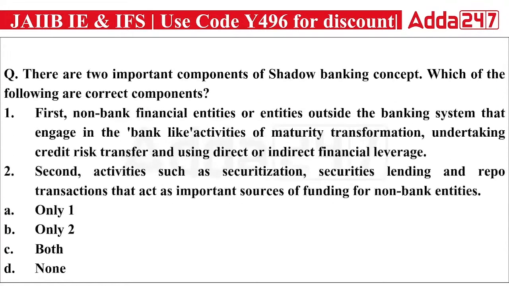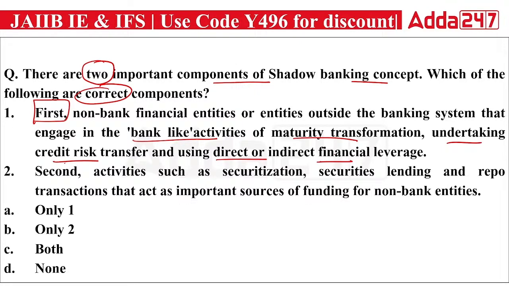Next, there are two important components of the shadow banking concept. Which of the following are the correct components? First is non-bank financial entities outside the banking system that engage in bank-like activity of maturity transformation, undertaking credit risk transfer, and using direct or indirect leverage. Second is activities such as securitization, securities lending, and repo transactions that act as an important source of funding for a non-bank entity.